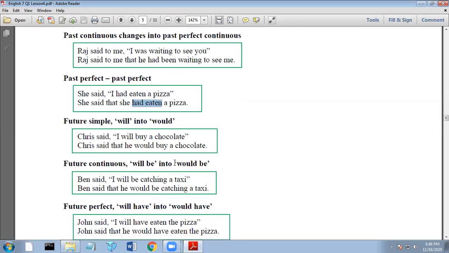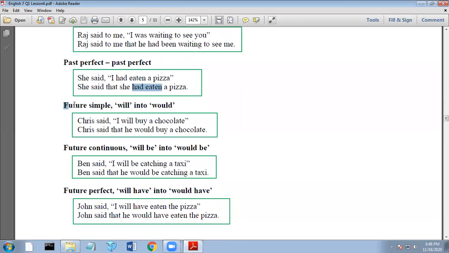Next is future simple should be changed into "would." Okay? Not necessarily a change in tense, but a change in form. So Chris said, "I will buy a chocolate." So Chris said that he would buy a chocolate. So you have there the "will" is changed into "would."